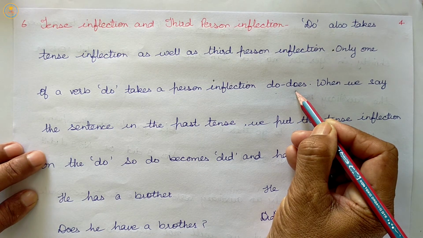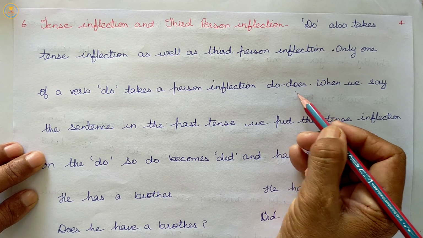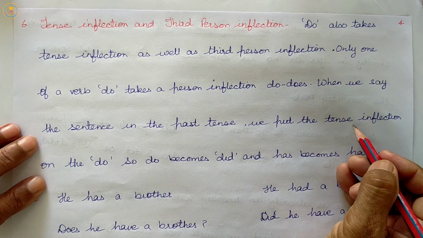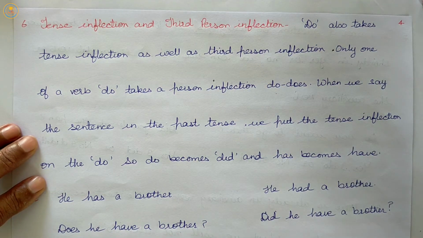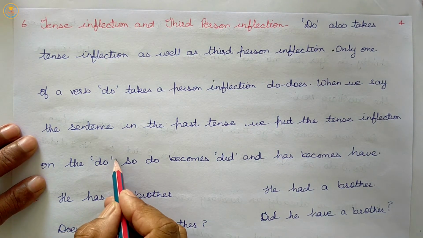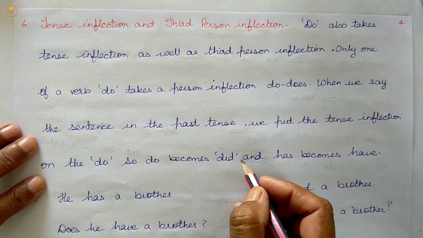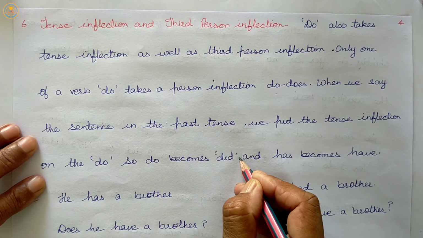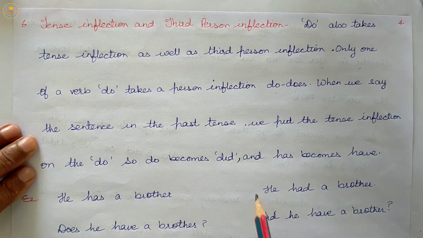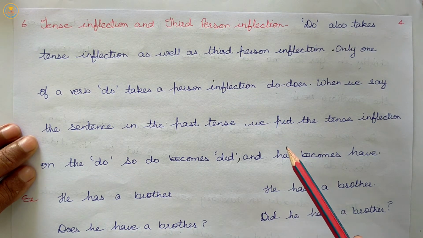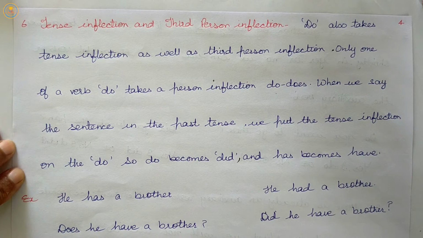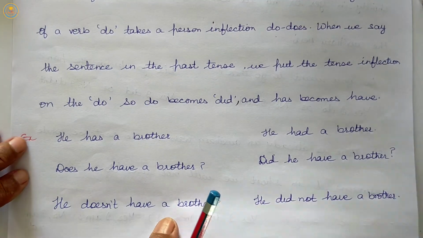But when we say the sentence in past tense, we put the tense inflection on the do. So, do becomes did, and in that tense inflection, has becomes had. Let us clear it with the example.